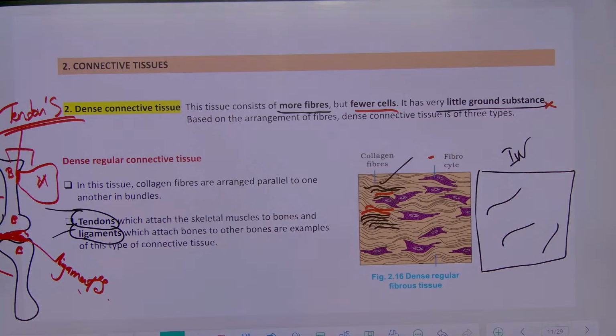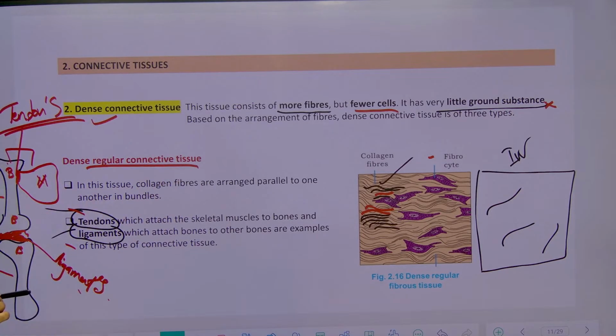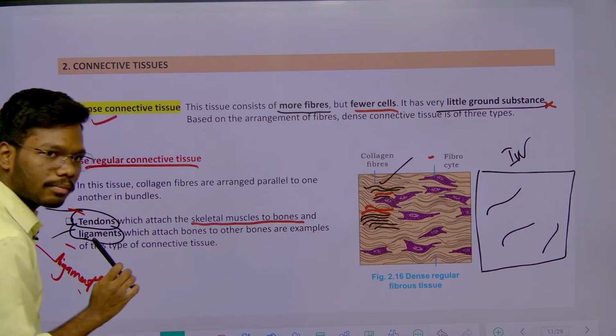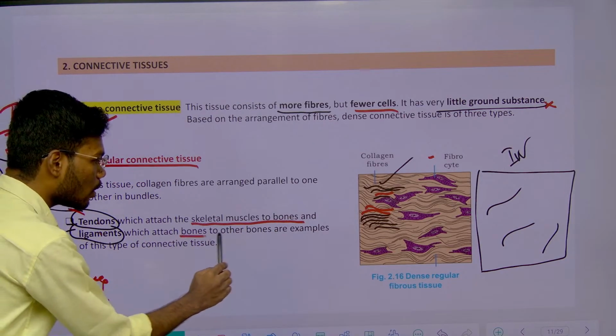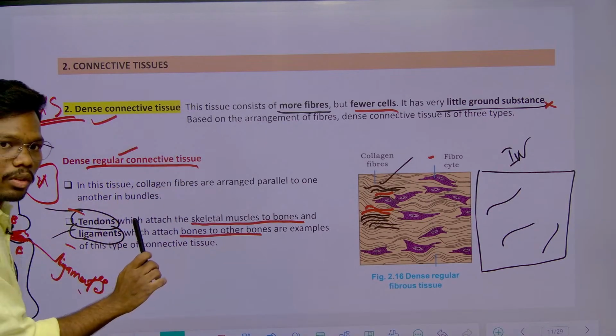For bone and muscle we call them what? Tendons. For bone and bone we call them what? Ligaments. So these two are the examples of dense regular connective tissue. Examples are tendons and ligaments, which attach skeletal muscle to the bone, or which attach bone to another bone. So that was the example of the regular connective tissues, right?